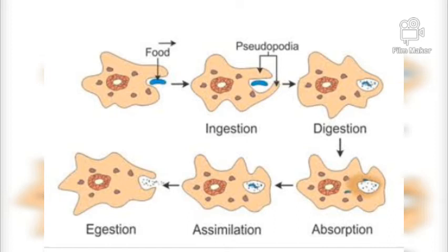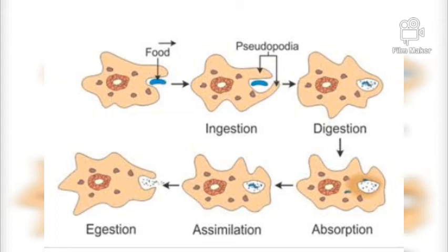It constantly changes its body shape due to the presence of pseudopodia. Pseudopodium is the singular word; pseudo means false and podium means feet. Pseudopodia are the finger-like projections used for movement and to capture food. Nutrition in amoeba is holozoic.